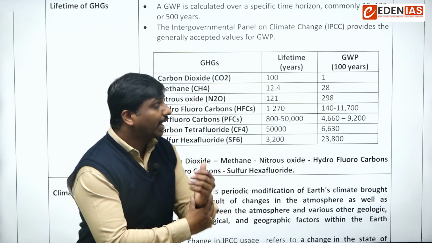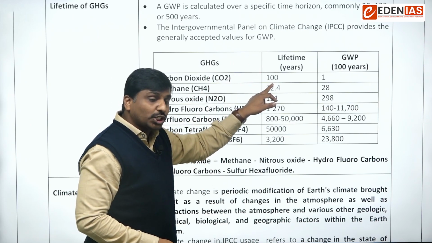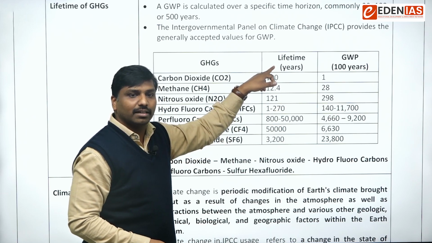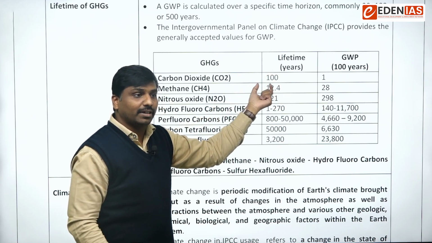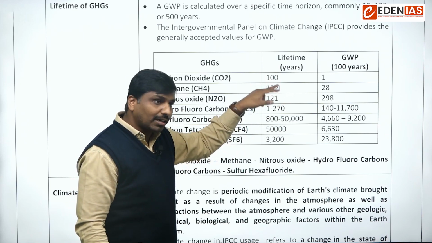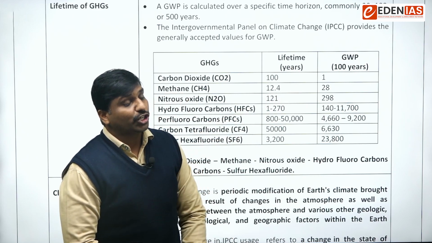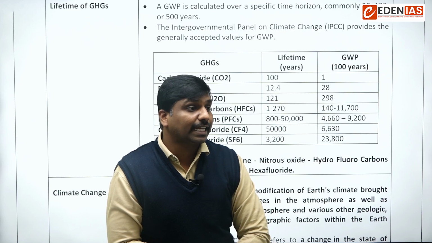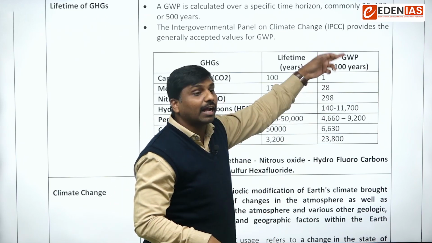When we compare with carbon dioxide, methane is a very short-lived greenhouse gas. The lifetime of carbon dioxide is 100 years, whereas the lifetime of methane is 12 years. So it is a short-lived greenhouse gas with global warming potential roughly 25 to 30 times greater than carbon dioxide, for a period of 100 years.